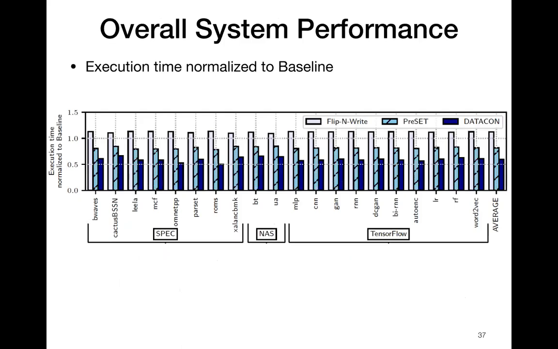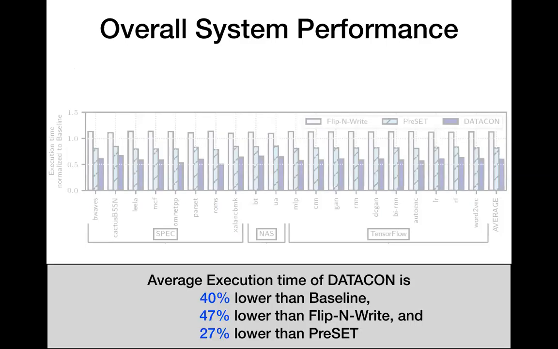We first present our results on system performance. We plot the execution time normalized to baseline for each evaluated workload. We observe that the average execution time of DATACON is 40% lower than baseline, 47% lower than flip-and-write, and 27% lower than preset.